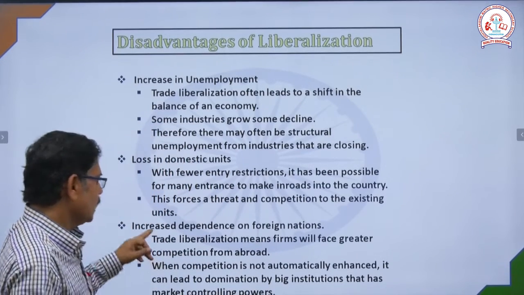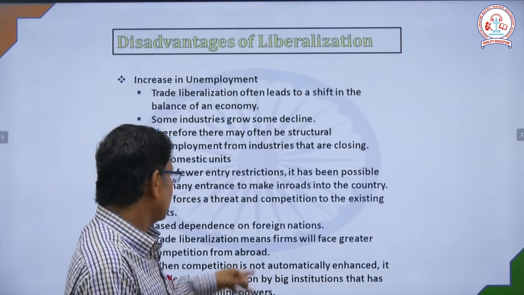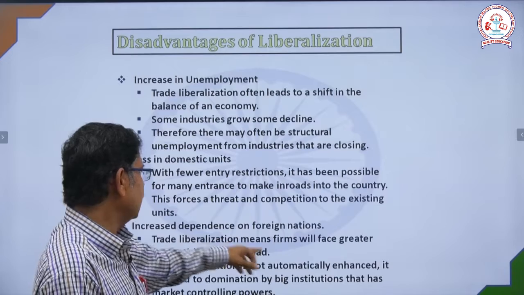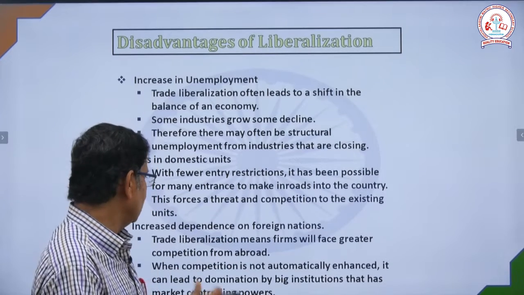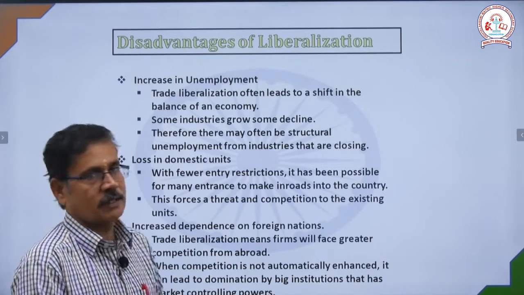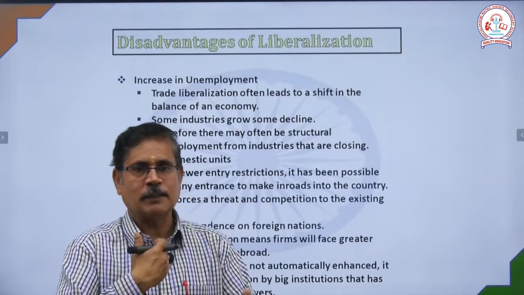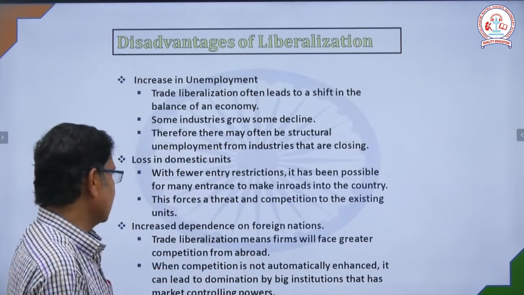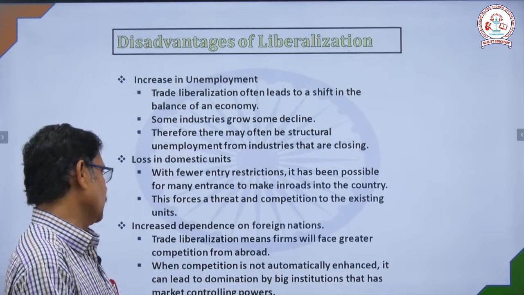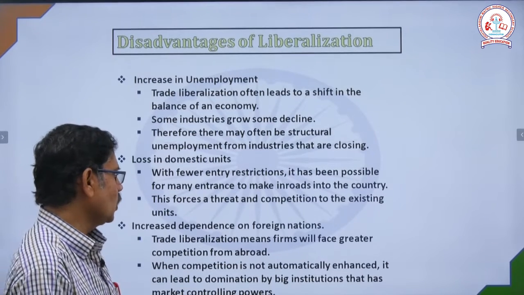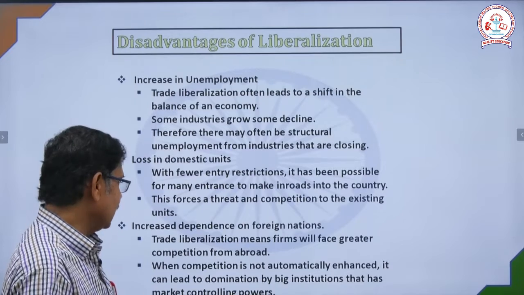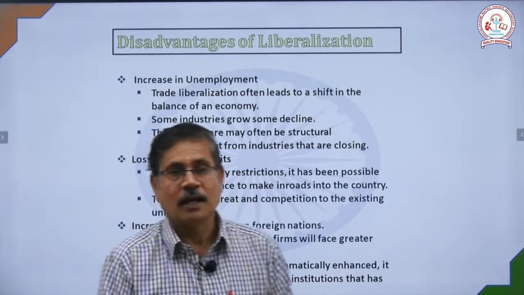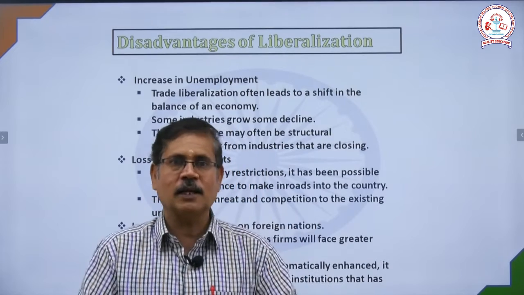And third one, increased dependence on foreign nations. Trade liberalization means firms will face greater competition from abroad. So we have to compete, and our company products have to compete with abroad companies, but we cannot balance it. When competition is not automatically enhanced, it can lead to domination by big institutions that have more controlling power. Our own country is controlling us.